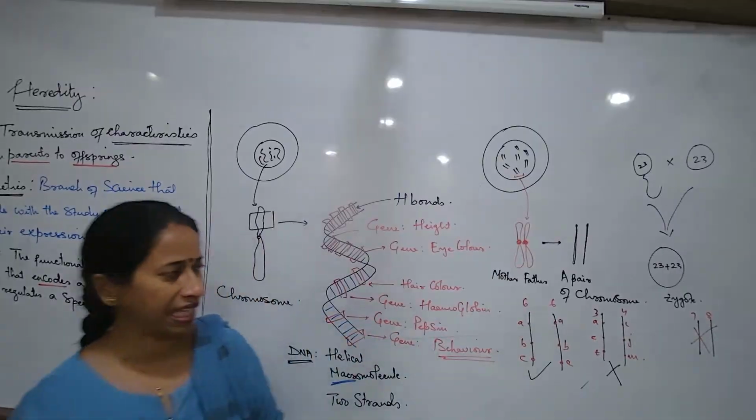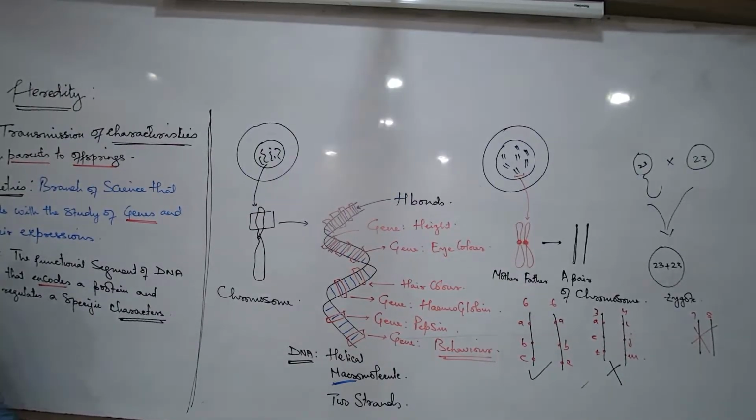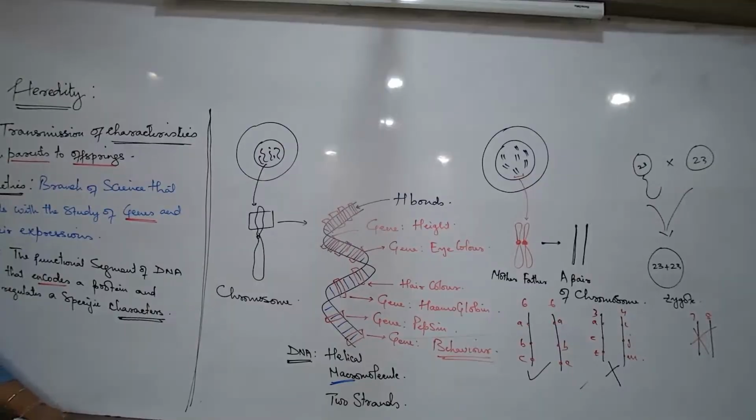Correct? So the first thing that I say, how many chromosomes in the nucleus of the human cell? 46. But these 46 chromosomes are never single chromosomes, always paired. Why paired? Because 23 come from the father and another 23 from the mother. And the third and the third will form a pair, the fifth and the fifth will form a pair, the 16th and the 16th will form a pair. What is the reason? Because of the common gene sequences that they have, the pairing of the genes. Okay, so that's the first part.